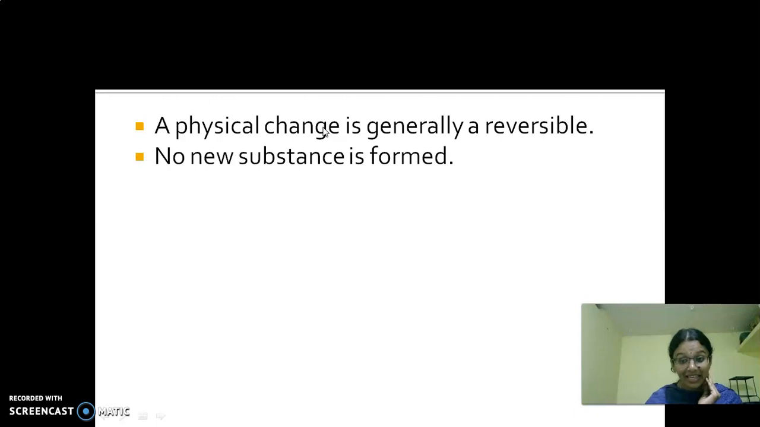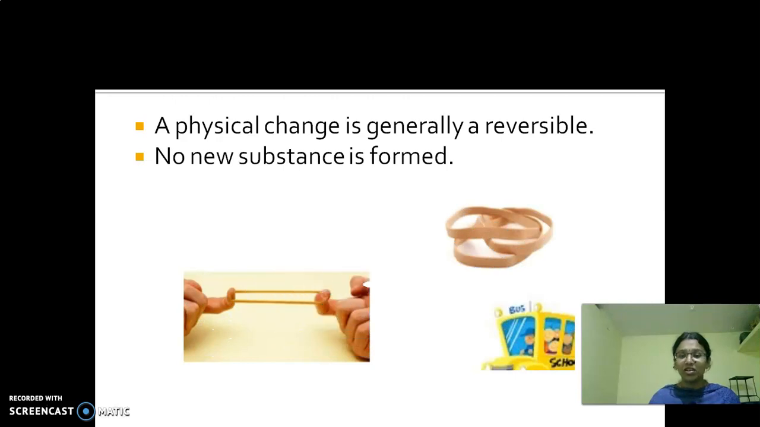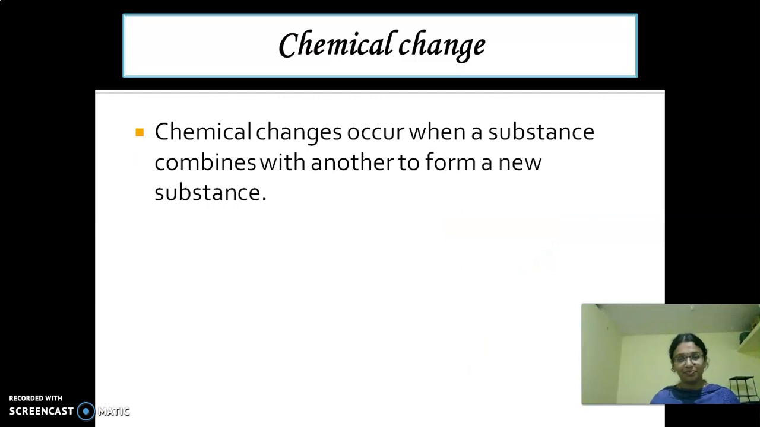Physical change is generally a reversible change. And here, no new substances form. And then look at here. When we are stretching a rubber band, it stretches. When we release our energy, it regains its original position or shape. This is an example of physical change.